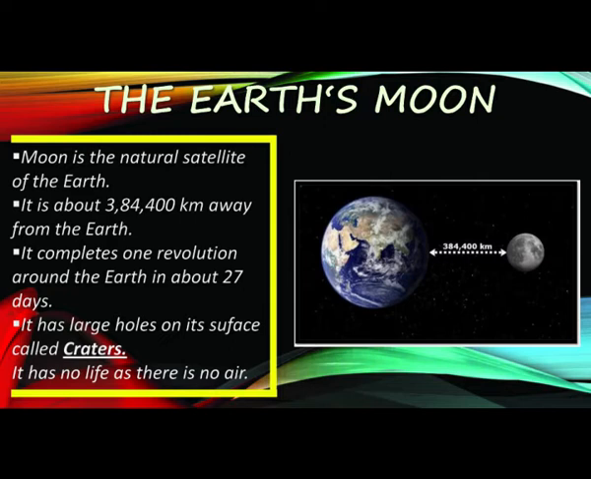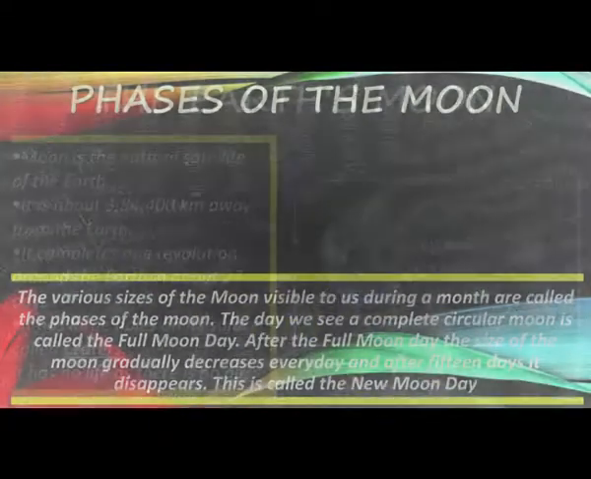The moon's surface is rocky and covered with dust. It has large holes on its surface called craters. There is no air on the moon. It has no life of any kind. Since the moon is much closer to us than the sun, it looks almost as big as the sun. Sometimes the moon looks like a complete bright circle, while on other occasions it is not visible.